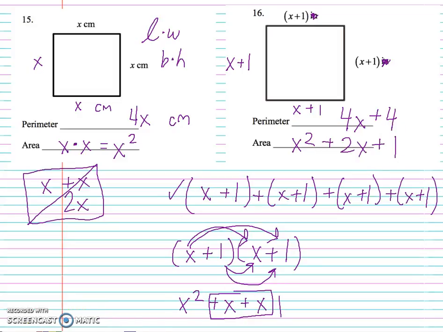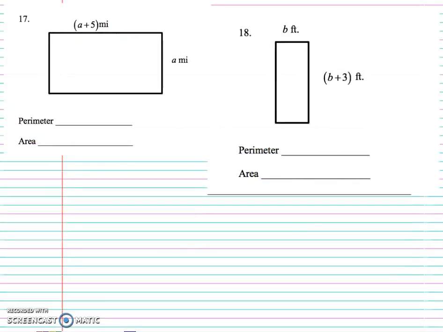All right, so now for homework, I want you to make sure you are completing these. So if you want to cross out this and this, you can, because I want you just to focus. Don't worry if the unit is going to confuse you, just cross it out so you can focus on what you're multiplying or adding. Just to help you get started here, the area would be a plus 5 times a, and so you'll use distributive property, and the perimeter would be a, and this is a plus 5